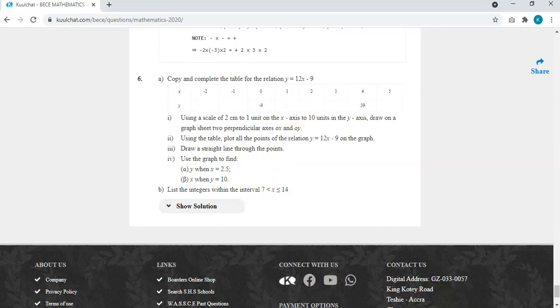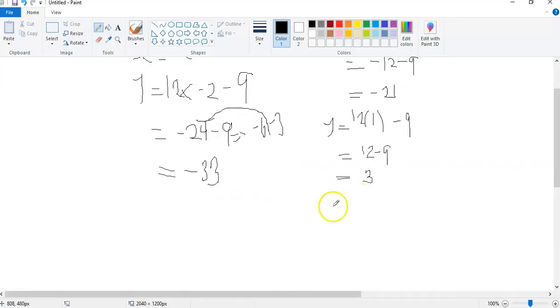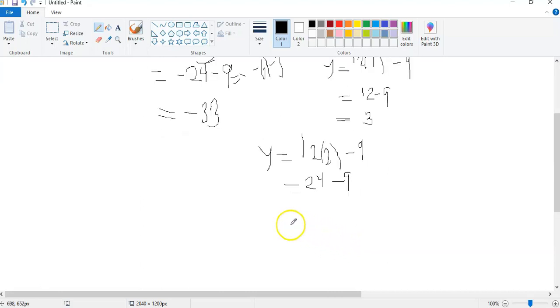Then when it is 2, we have 12, then 2 here, then minus 9. So you get 24 minus 9. So 24 minus 9, what do you get?